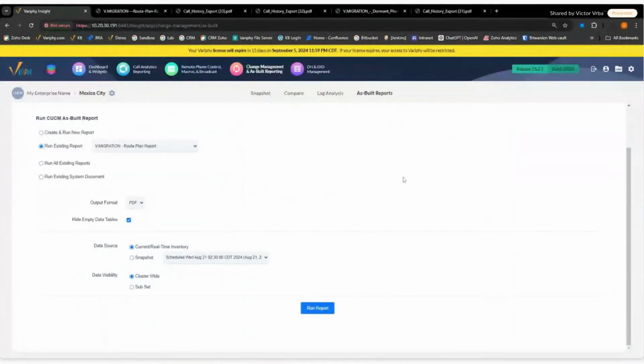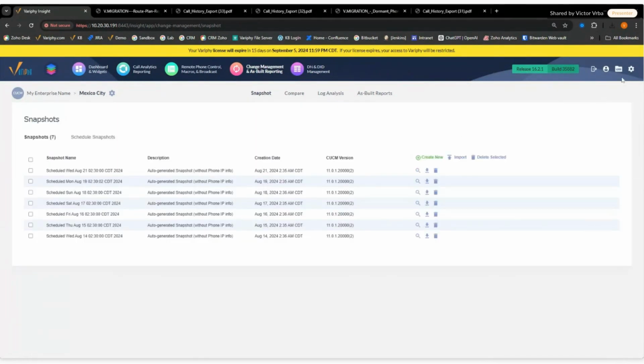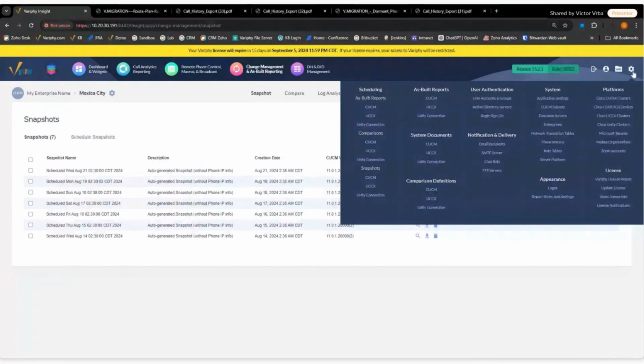The other thing I wanted to talk a little bit about before we do go ahead and stop is the ability to maintain compliance. It's probably the second biggest thing that we see with customers migrating to web-based platforms. And what is that? That is data compliance, not only from a call data perspective, but also from a configuration perspective. So within Verify 16.2, if you're not familiar with it already or missed that webinar, we did do a webinar specifically on decommissioning Call Manager clusters. That's going to give you the ability to stay within compliance.